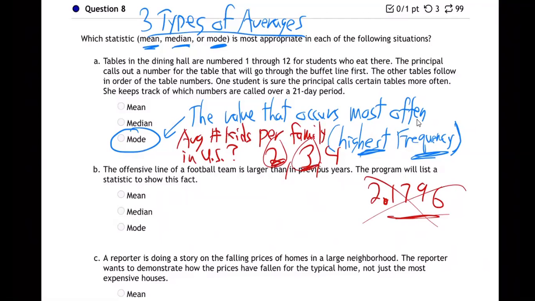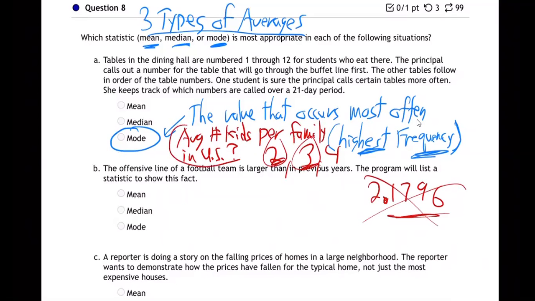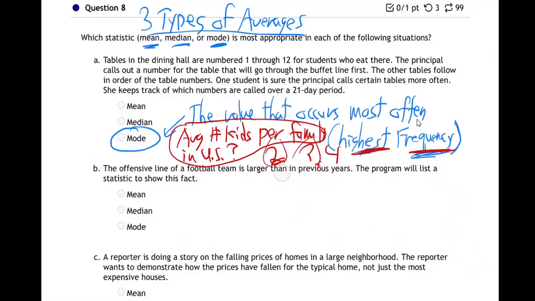In other words, what you mean when you say what's the average number of kids in the United States per family, you mean which number comes up the most frequently, right? Highest frequency. Do families in America more often have 2 kids, or do they more often have 3 kids? Which one is more often? That's what we mean by average in that situation, don't we? We mean which one happens more often.